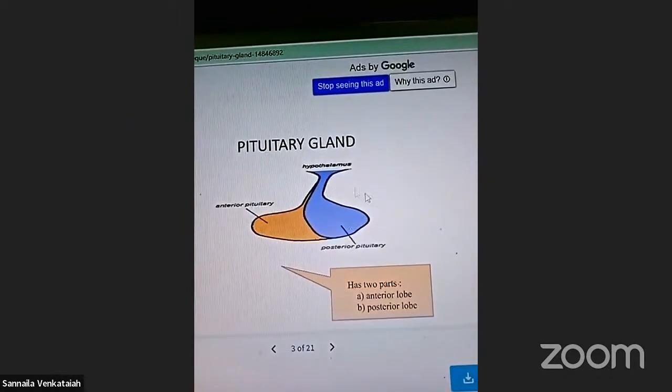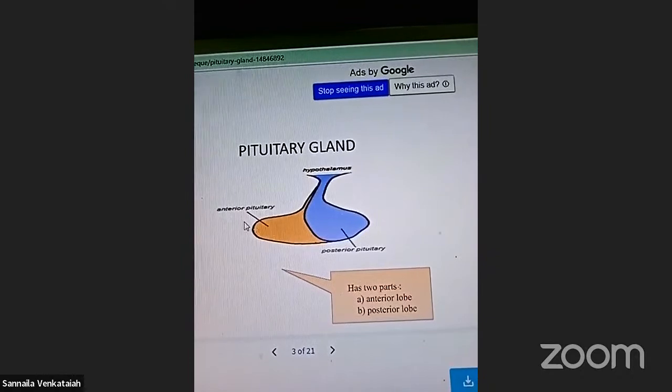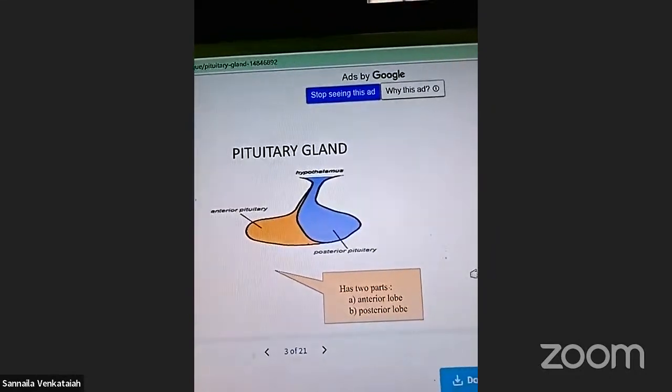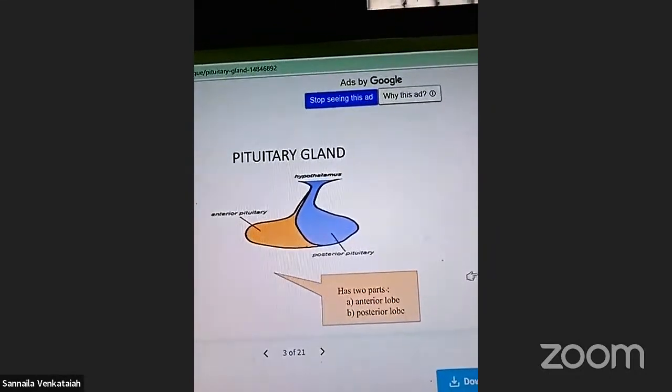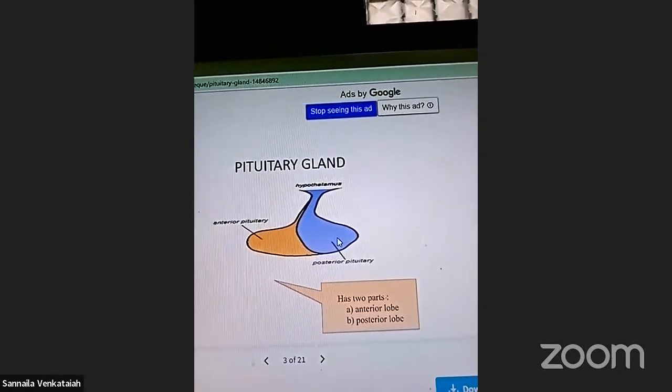The pituitary gland has two parts. One is the anterior pituitary and the other the posterior pituitary. Two lobes. For example, the anterior lobe, this particular area, and the posterior lobe. Right? Two parts.